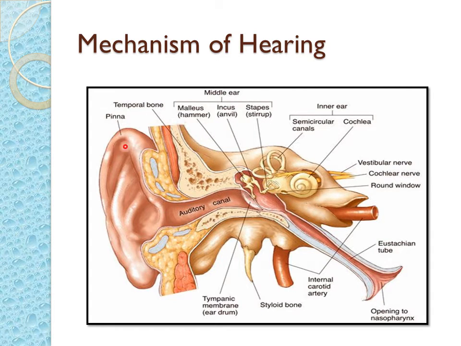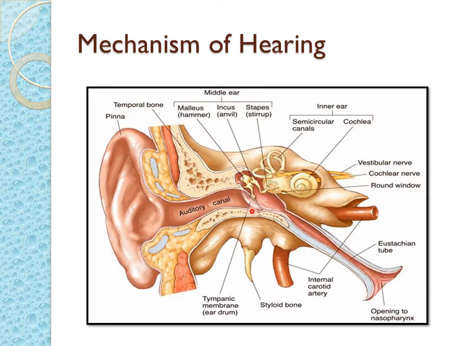Now let us come to the mechanism of hearing. What is happening? Let us see. Sound waves, like the music I played in the first slide, I think you all heard it, come along this path and hit the eardrum and cause vibrations over here. This is a thin membrane, the eardrum, which is then stretched. The eustachian tube equalizes the air pressure on either side of the eardrum. Here there is air pressure and this side also there is air pressure, which allows free vibration. So the full membrane is vibrating.